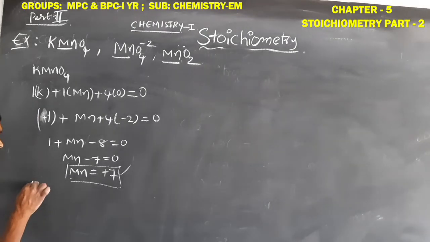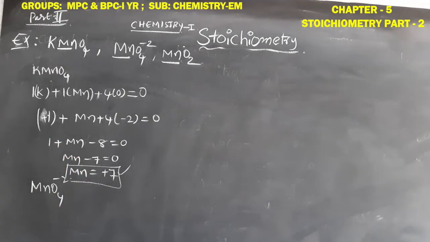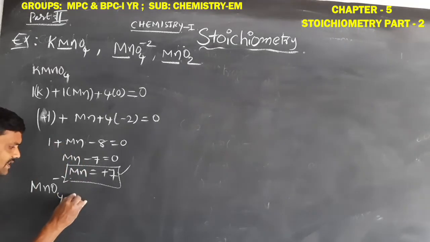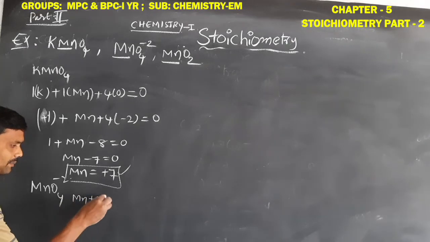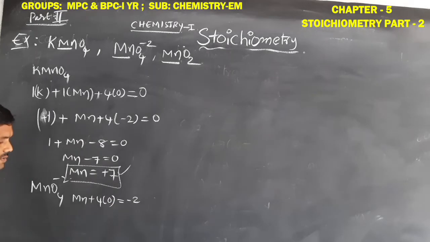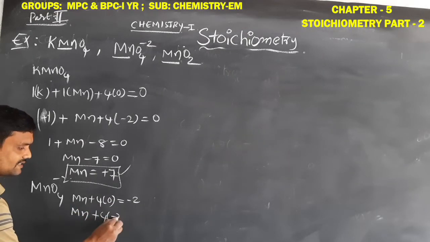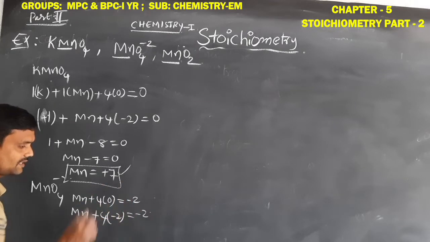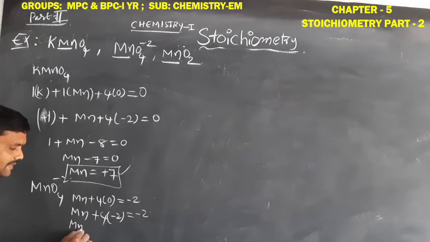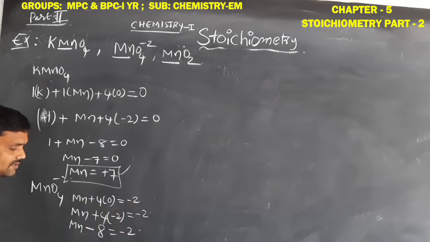Let us solve another example, that is MnO4 2-. Here same process, 1 Mn plus 4 oxygens is equal to how much charge is present? Minus 2. So Mn plus 4 oxygen is equal to minus 2. So Mn plus 4 times minus 2, minus 8, is equal to minus 2.